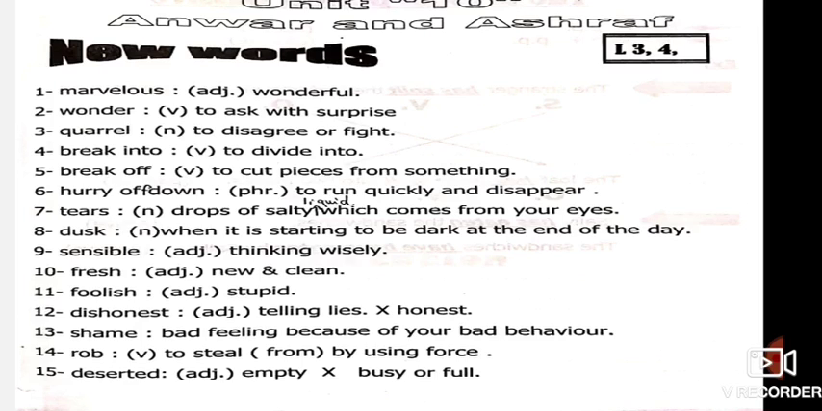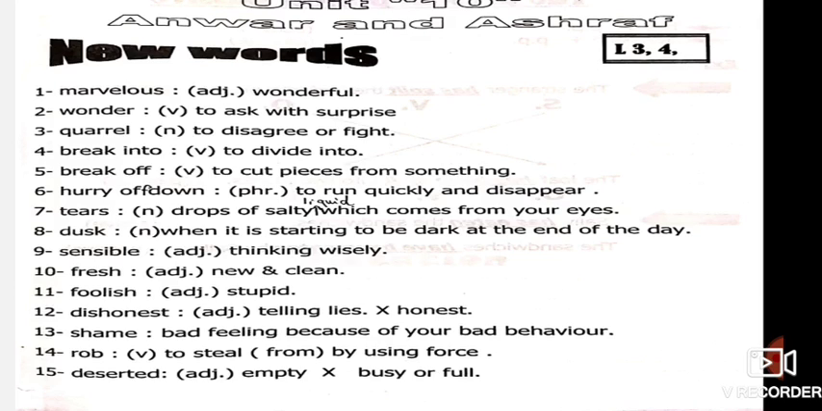Number 13, shame. Shame, bad feeling because of your bad behavior. Okay, it's a shame when you lie to me. When I asked you, did you do your homework? And you said yes. And when I looked at your booklet, you didn't do the homework. I will tell you it's a shame to feel bad because of something bad you did. Do you understand? A bad feeling because of your bad behavior. It's a shame.